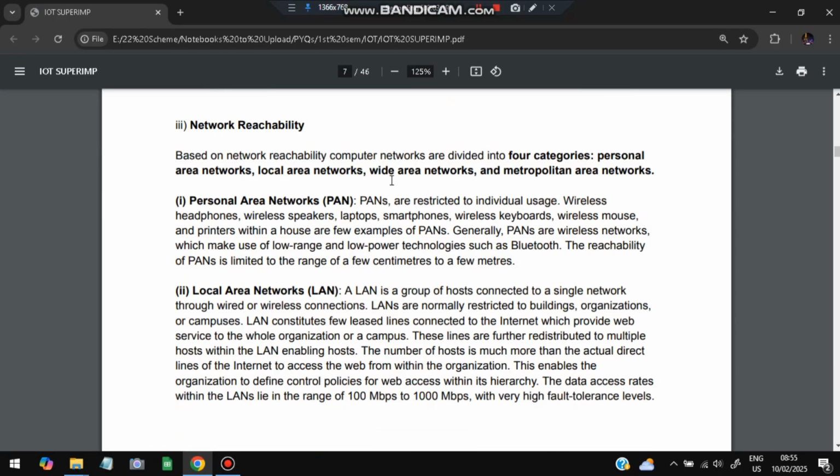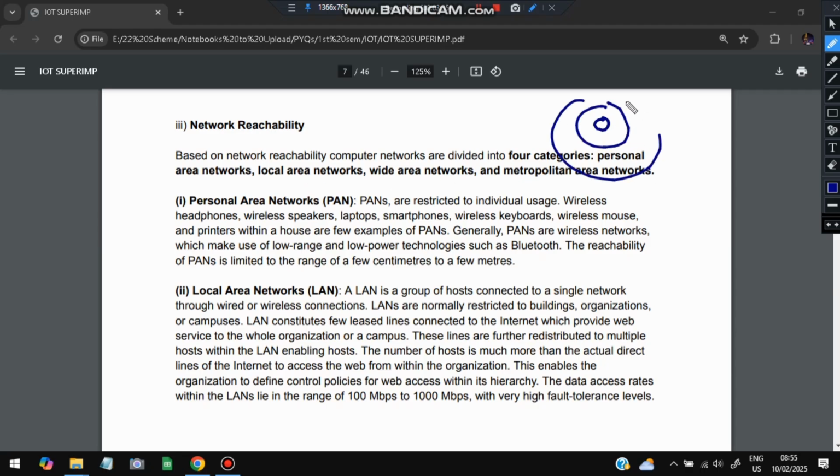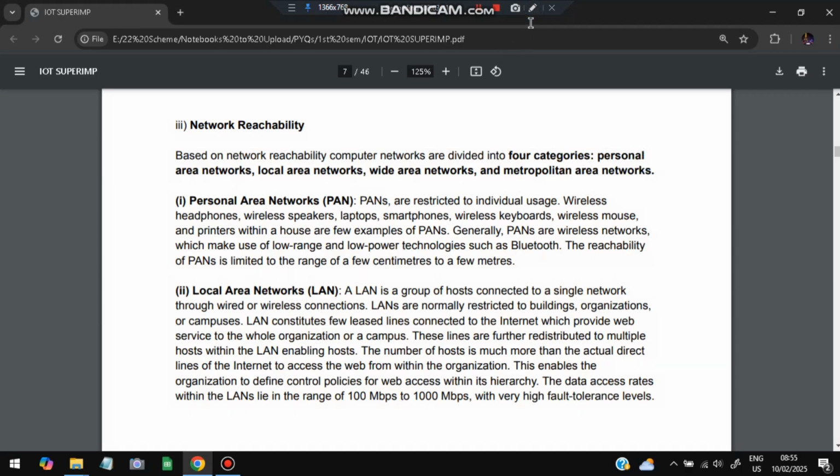Third one is network reachability. There are four criteria: PAN, which is personal area network; LAN, which is local area network; WAN, which is wide area network; and MAN, which is metropolitan area network. This is a network classification based on range. Small range is the personal area network, a bigger range is the local area network, a still bigger range is the wide area network, and in between the LAN and WAN comes the metropolitan area network. So let's have a look at what the ranges are.